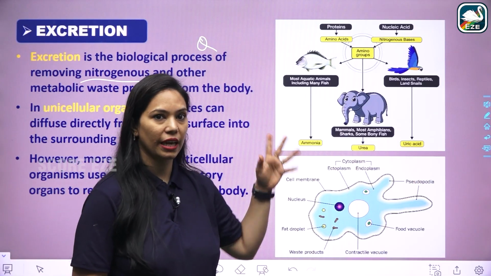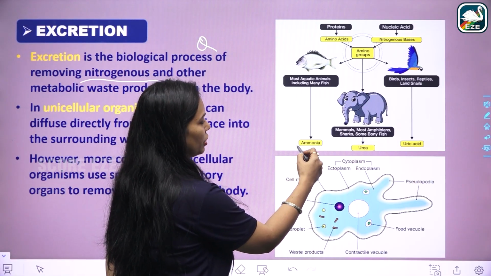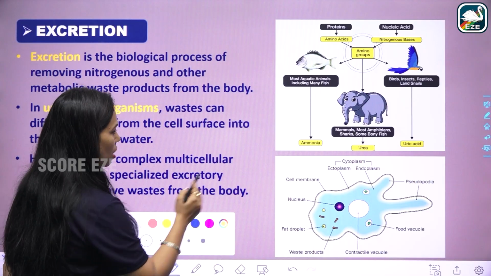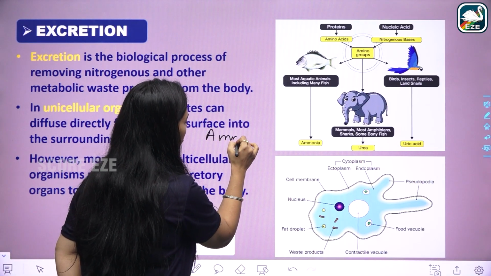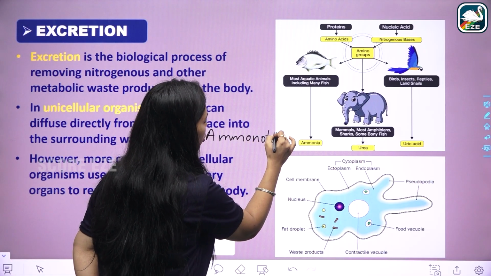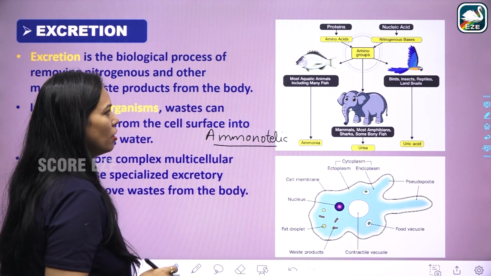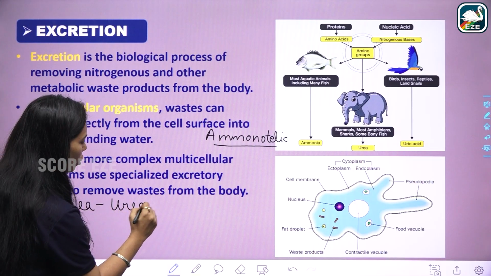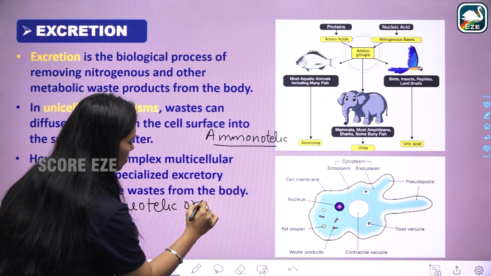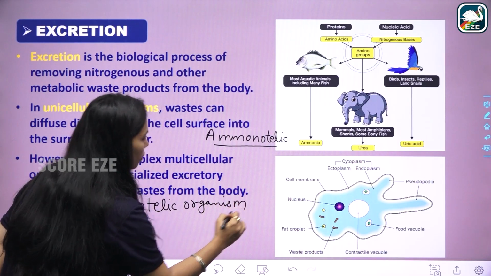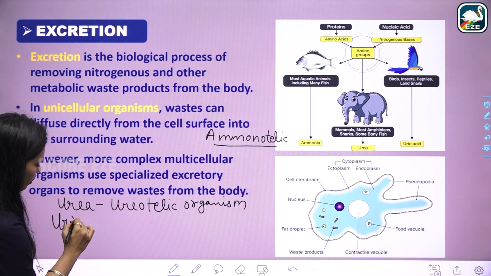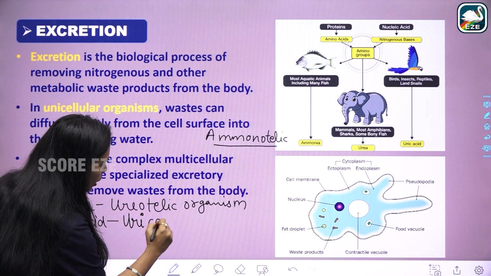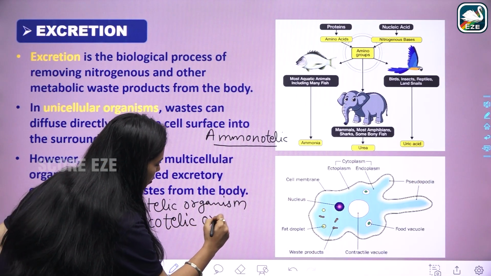Organisms are basically of three types. The organisms which excrete ammonia are called ammonotelic. Which excrete ammonia are called ammonotelic organisms. The organisms which excrete urea are called ureotelic organisms. Which excrete uric acid as the waste are called uricotelic organisms.